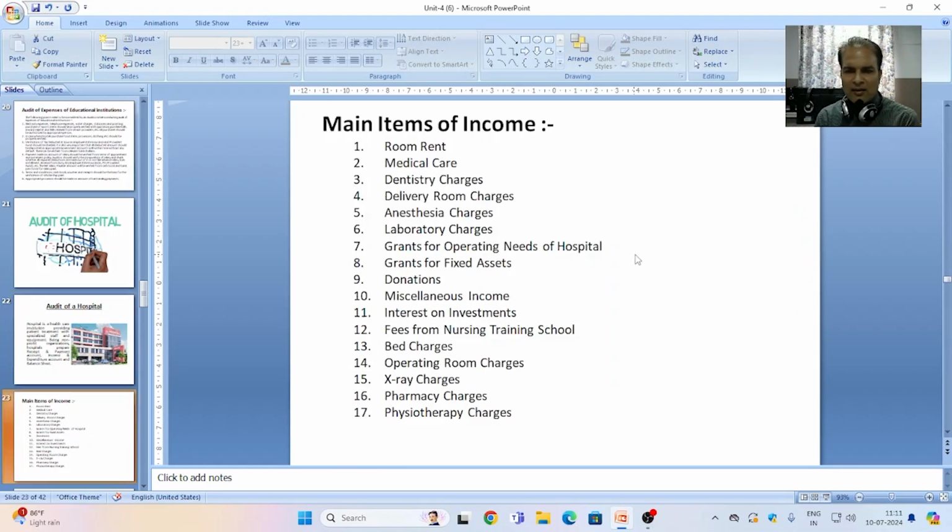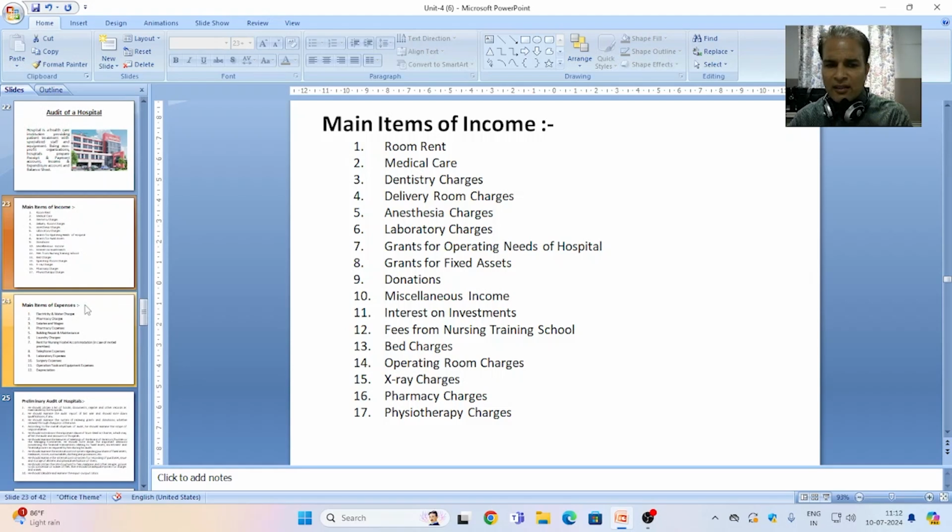The main heads are room rent, medical care, dentistry charges, delivery room charges, anesthesia charges, laboratory charges, grant for operating needs of the hospital, grant for fixed assets, types of donation, miscellaneous incomes, interest on investment if investment is there, fees from nursing training school if an educational section is run by the hospital, bed charges, operation room charges, x-ray charges, pharmacy charges, and physiotherapy charges if the hospital is maintaining a physiotherapy department.